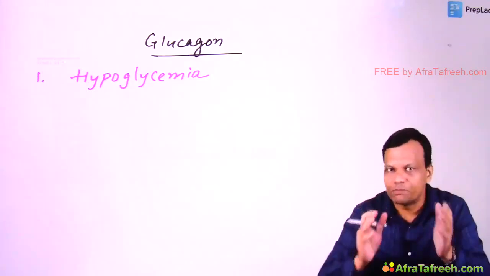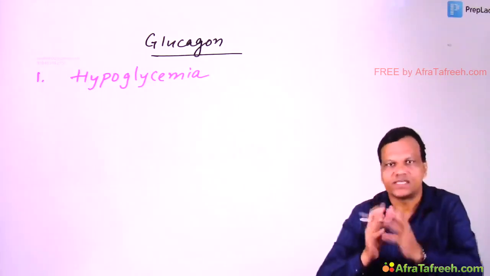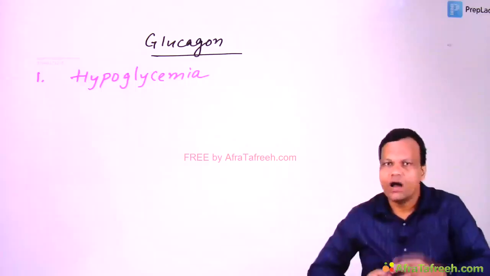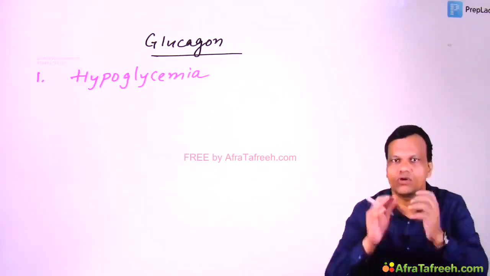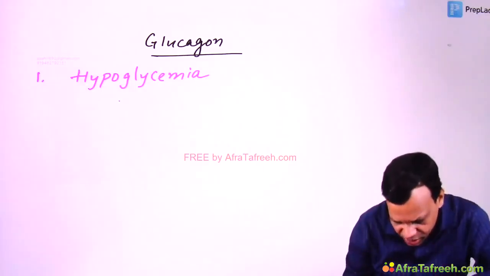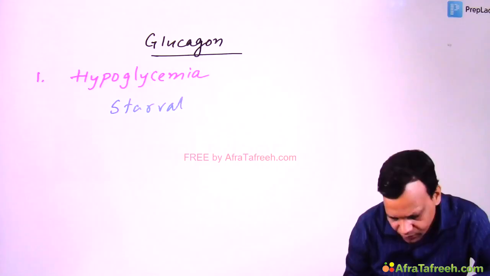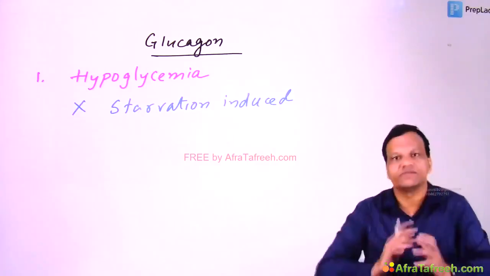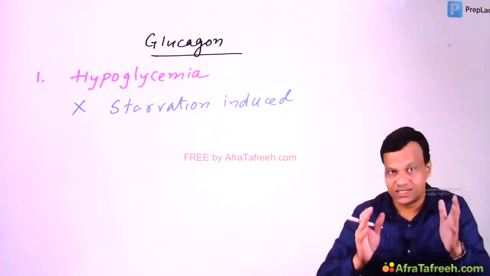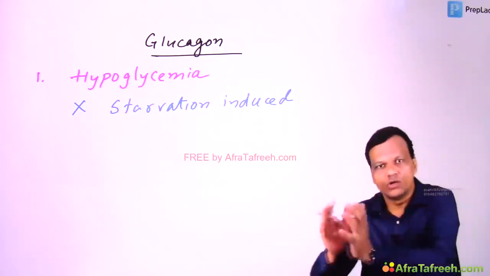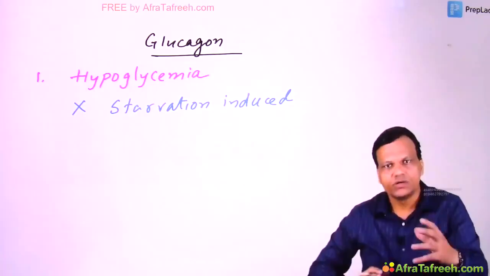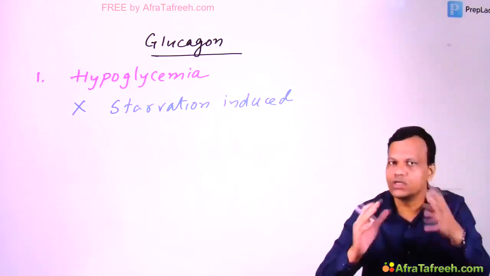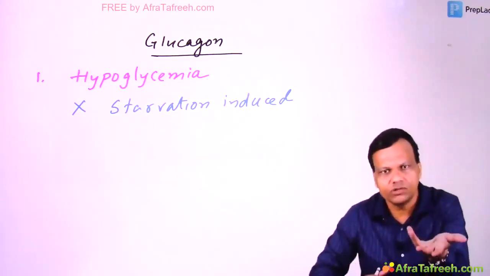It increases blood sugar mainly by causing glycogenolysis. It breaks glycogen to form glucose. So if glycogen is not there, how will it be effective? Glucagon is ineffective in starvation induced hypoglycemia. If a person has not taken food for 2 days, 3 days, 5 days, obviously the glycogen must have been consumed by then. So how will glucagon work? It is ineffective. The treatment will be to give food, to give glucose.